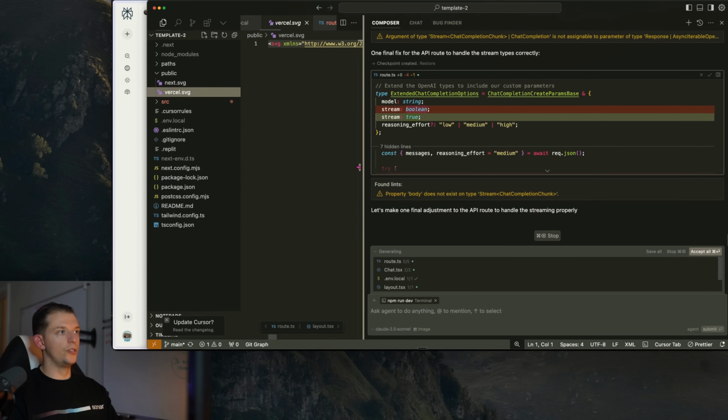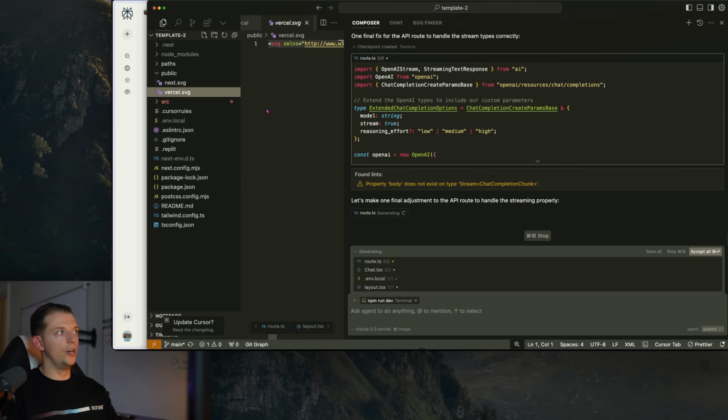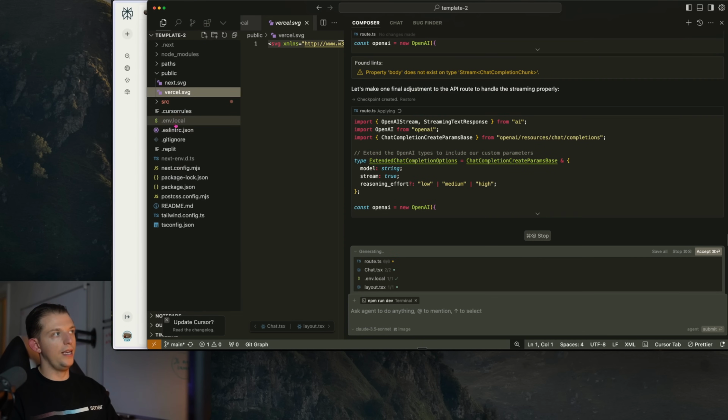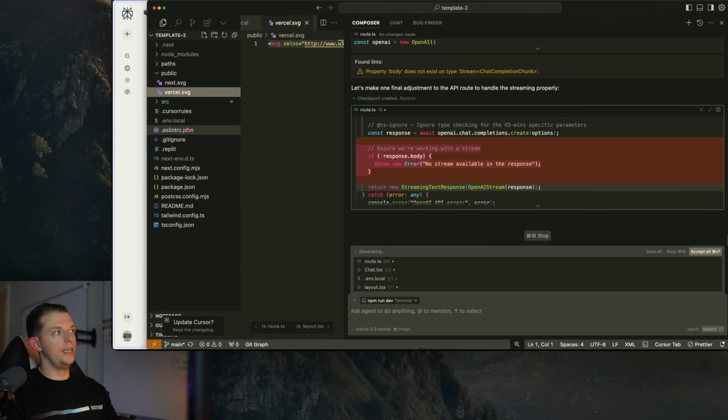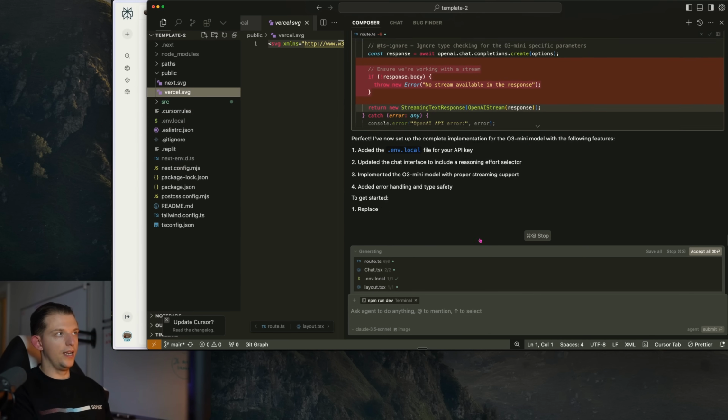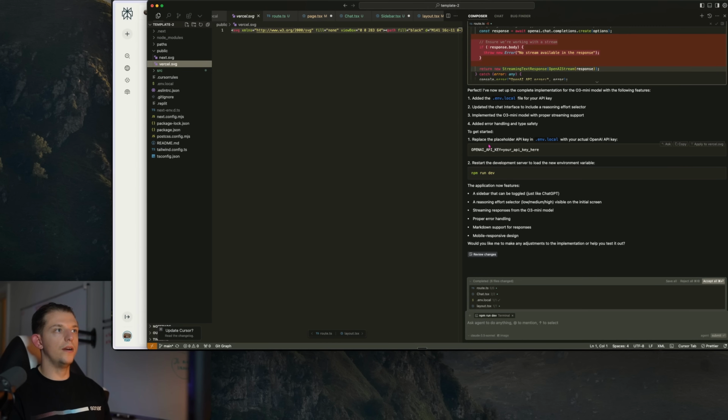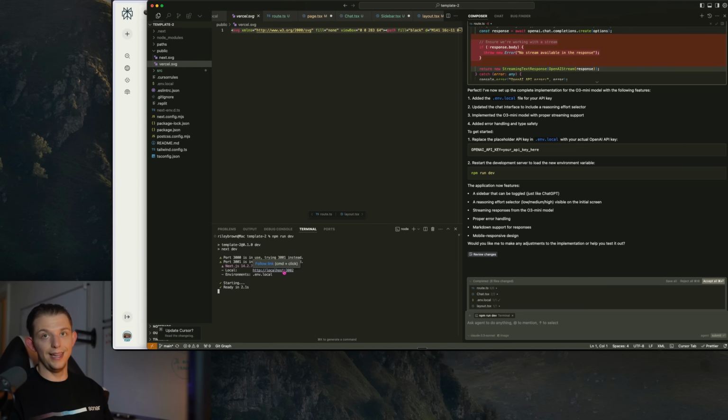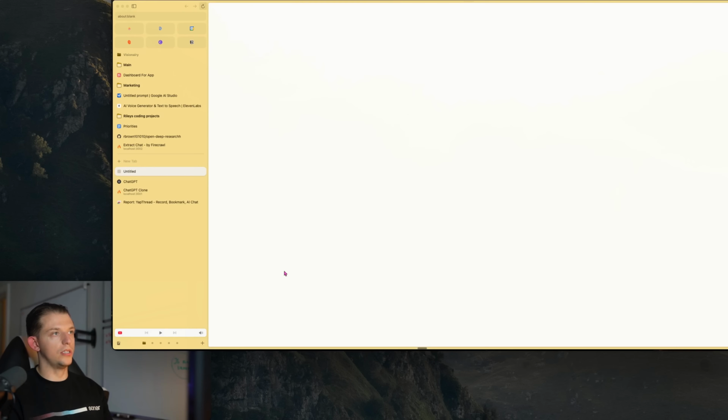Keep it safe. And so notice how it's making changes to the code. Other than the env.local file, you don't really need to concern yourself with it. You just use Composer. We'll talk about editing code files later. And here it says, replace your API token, which I did. Restart the development server by running npm run dev. And you can just press run, and it will run that in the server. And now it's running on localhost 3002. Let's see what the app looks like. We could get an error. It's very possible.